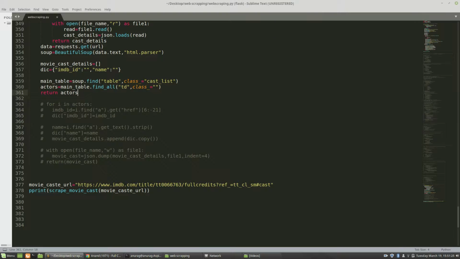Now, as I've got the information that I needed inside an actors variable, I will run a loop, for i in actors. Let me uncomment them, otherwise I will face some problem. Let me uncomment all of them. I made some mistake here, an indentation error. No, it's correct maybe.